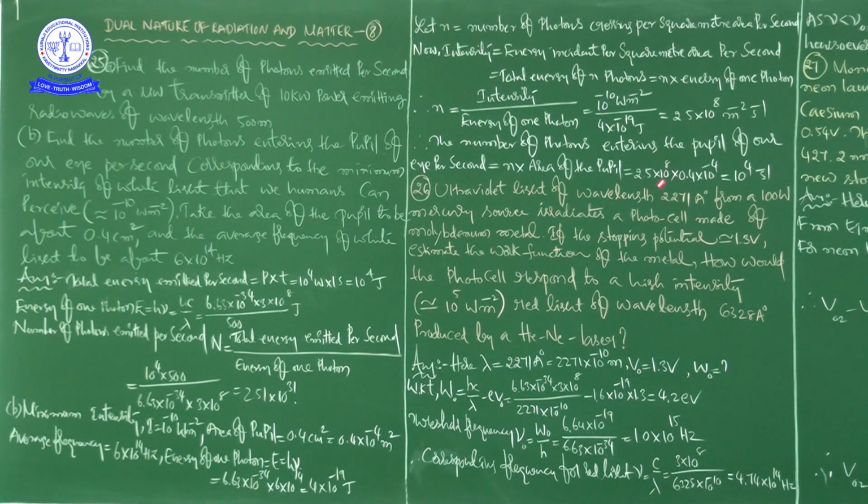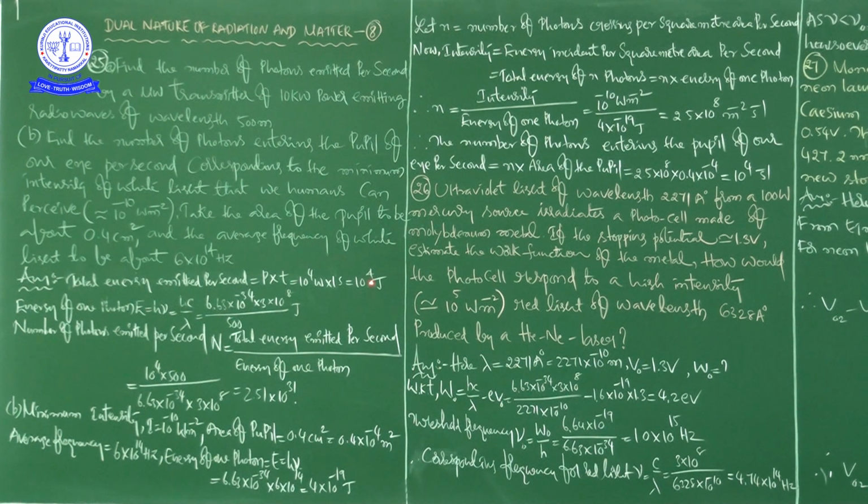So finally this value is 2.5 into 10 to the power of 8 into 0.4 into 10 to the power of minus 4, that is equal to 10 to the power of 4 per second. So every second these many photons are entering the pupil of the eye, which is 10 to the power of 4, that means 10,000.